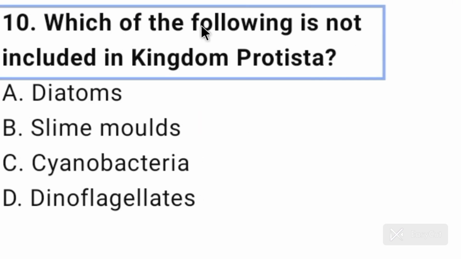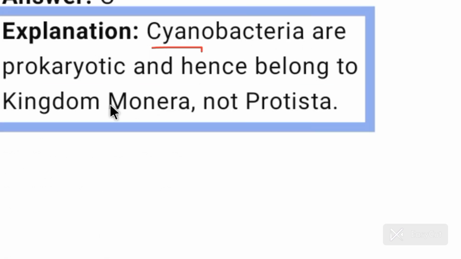Question number 10. Which of the following is not included in kingdom Protista? Cyanobacteria is not included in kingdom Protista. Option C is correct for question number 10. Cyanobacteria are prokaryotic and hence belong to kingdom Monera, not Protista.